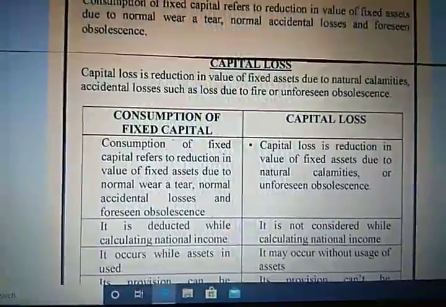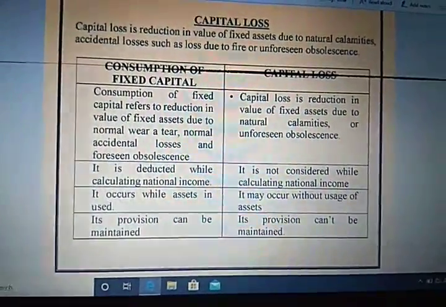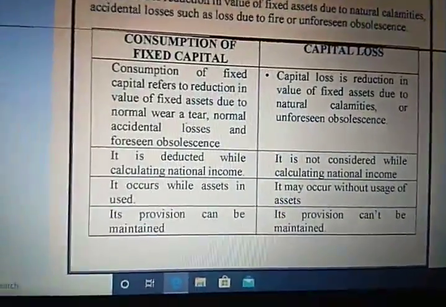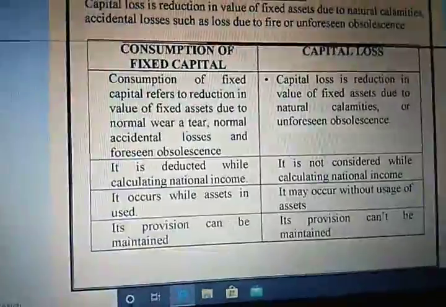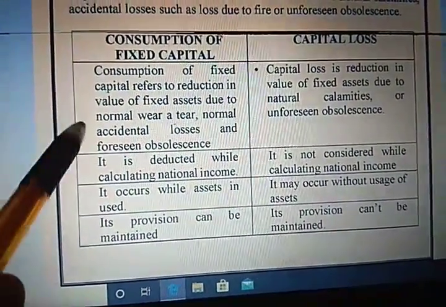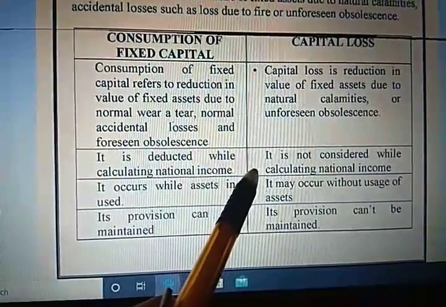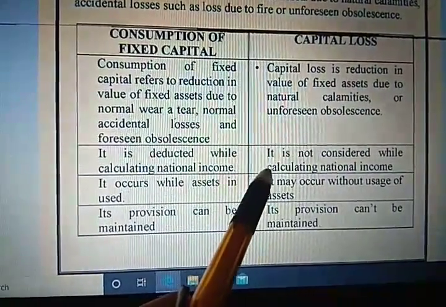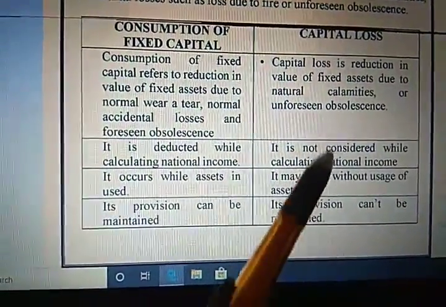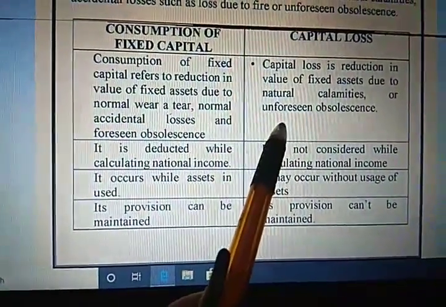Now here I am going to discuss the difference between consumption of fixed capital, that is depreciation, and capital loss, as you can see on the screen. I'm going to take an example to make you understand the difference between these two concepts. Depreciation has already been explained to you. Capital loss is due to unforeseen contingencies, like if there is any natural calamity like flood or earthquake, and because of that there is a loss of fixed assets, that is known as capital loss.